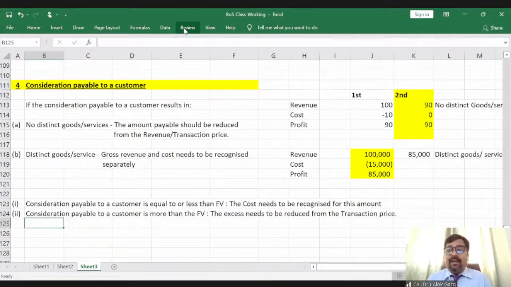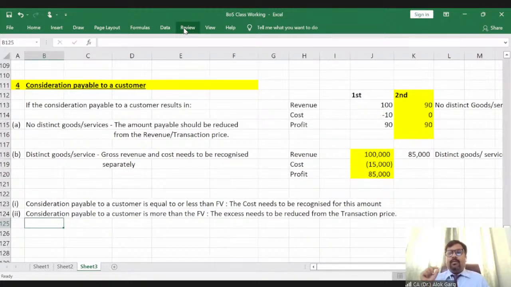Sir, we have not been able to understand this particular concept. So let me explain this again with the help of this example. So there is a television vendor. I went to the television vendor and bought this television for 1 lakh rupees, and I am also a furniture dealer, and this television vendor wants to buy furniture from me, right?